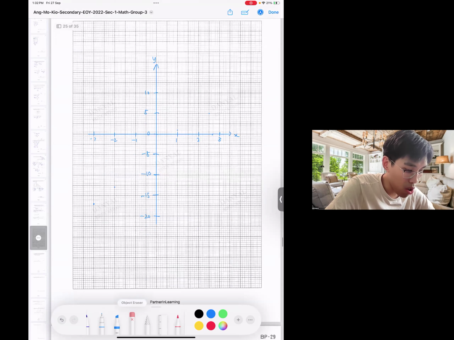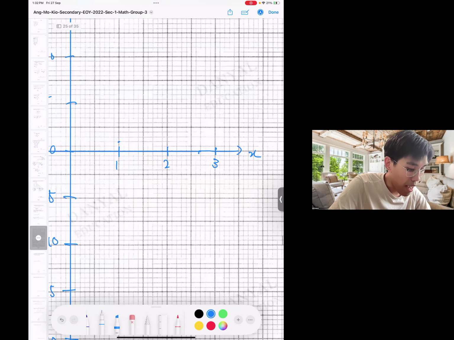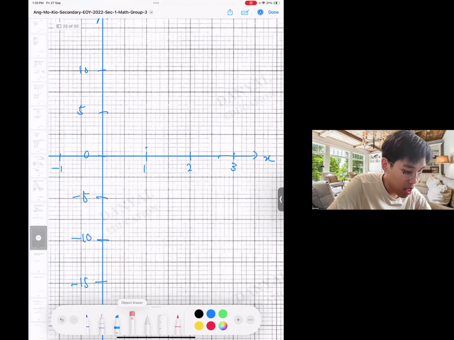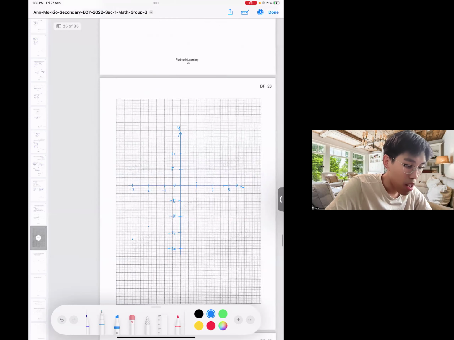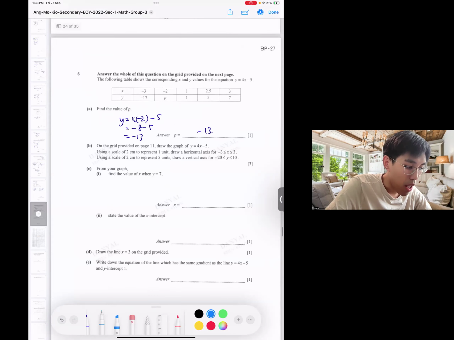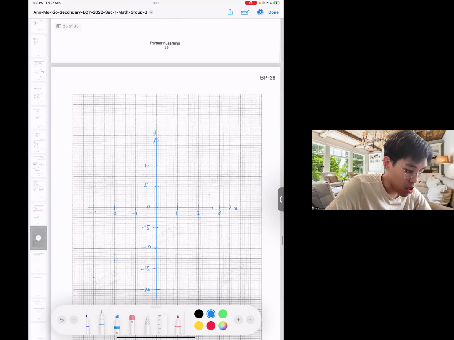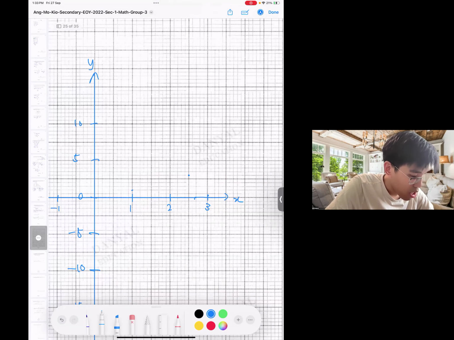Oh, this one is wrong. 2.5 and 3. So it's here. Okay. And then 3, 7. X is 3, y is 7. X is 3, y is 7 is all the way up there.